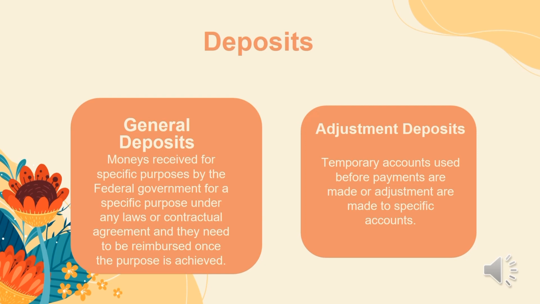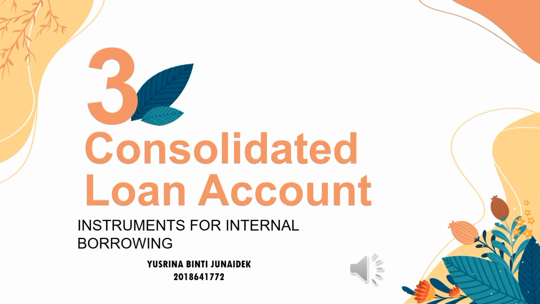A general deposit is money received for a specific purpose by the federal government under any law or contractual agreement, and it needs to be reimbursed when the purpose is achieved. While an adjustment deposit is a temporary account used before payments are made or adjustments are made to a specific account. Next, I will present about the Consolidated Loan Account, instruments for internal borrowing.